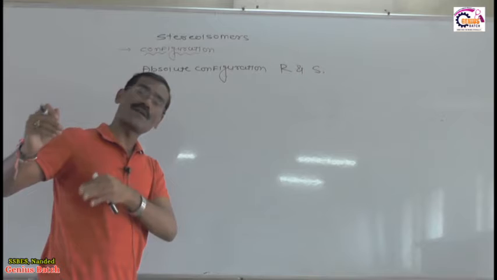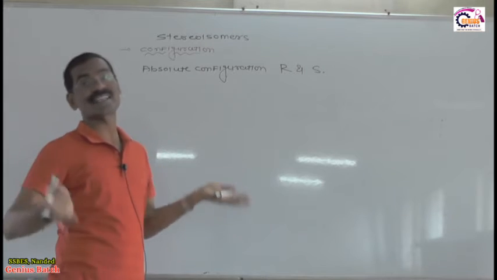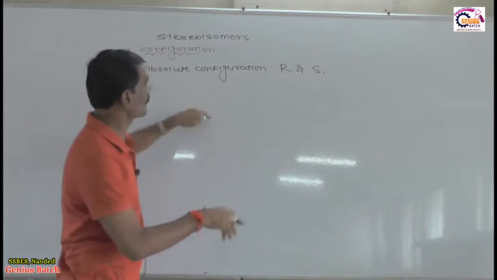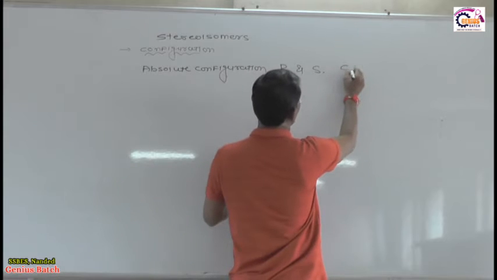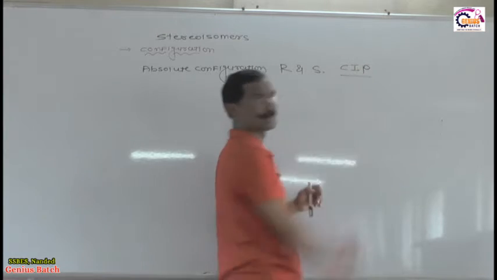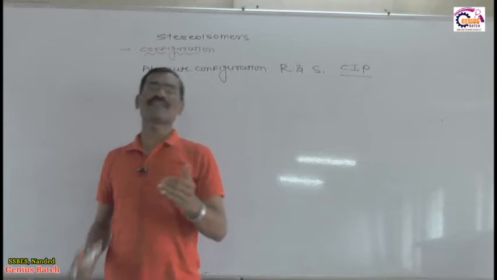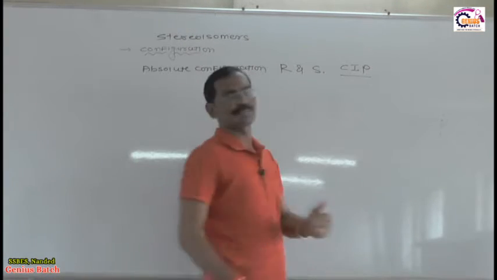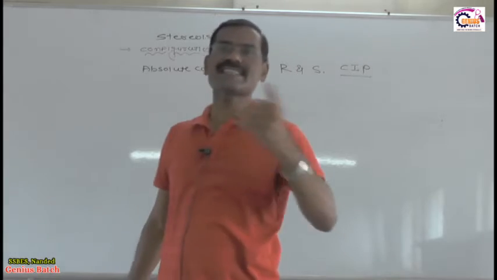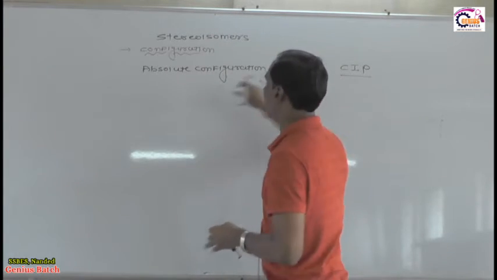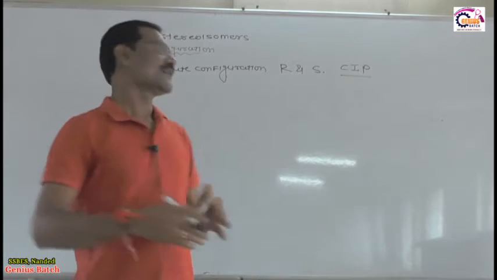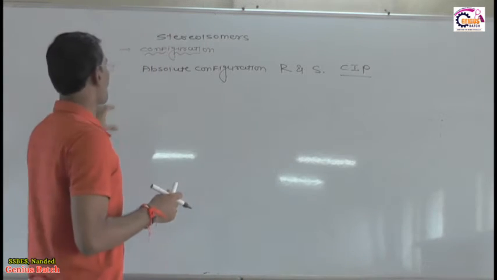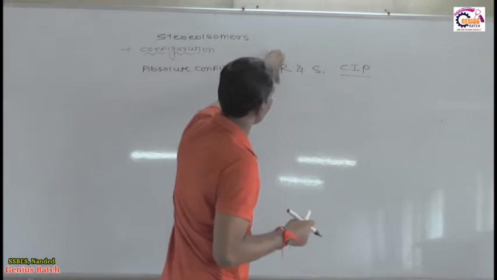Cahn, Ingold and Prelog are three scientists who decided the optical rotation by using relative configuration. Therefore, this system is also called the CIP system. What is the meaning of CIP? C stands for Cahn, I stands for Ingold and P stands for Prelog. These three scientists decided the absolute configuration. Now, dear students, absolute configuration is also called R and S configuration.